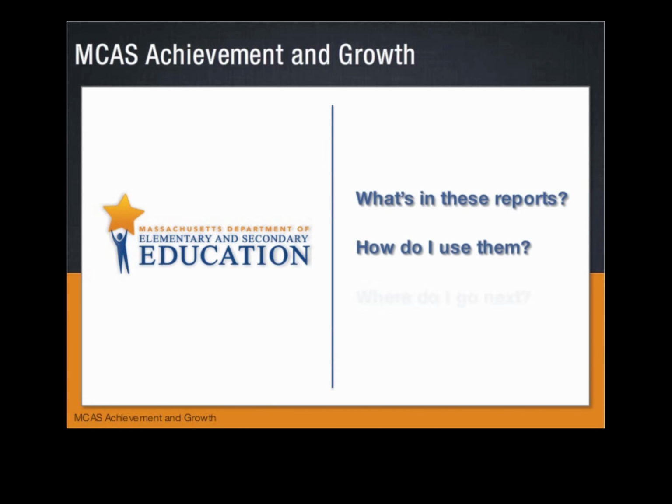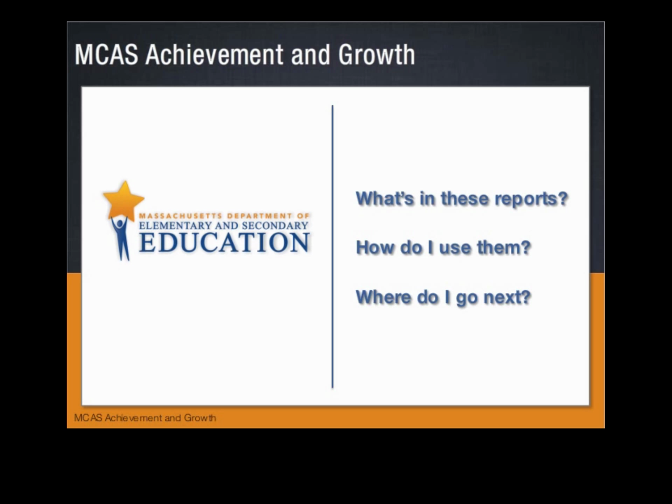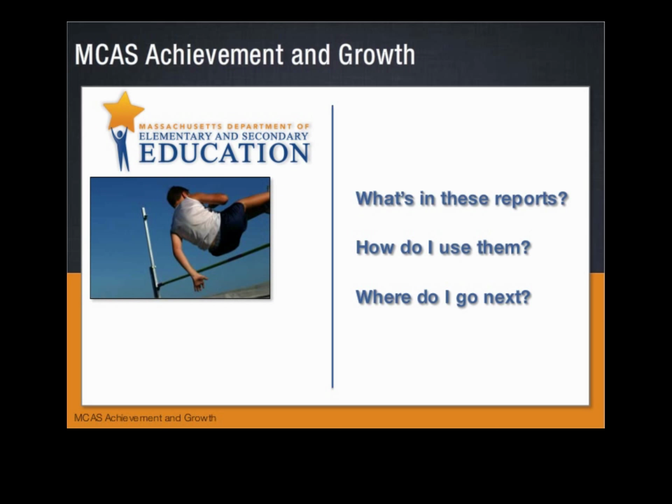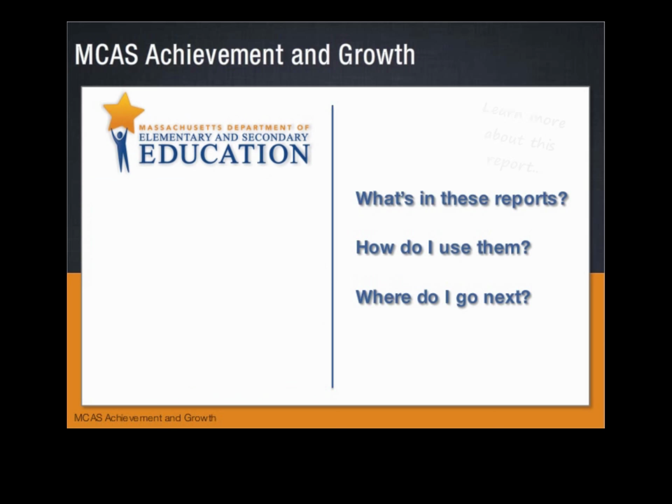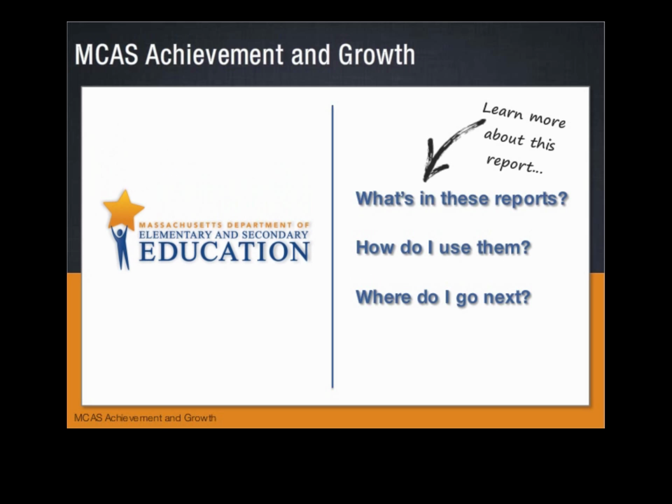MCAS results now include growth data in addition to performance data, allowing educators to redefine how we think about student performance. In the past, MCAS data showed us only how individual students were achieving relative to state standards. With growth measures, we can now view progress in an individual student's achievement relative to students with similar testing histories. Click each of the on-screen questions to learn more about these reports.